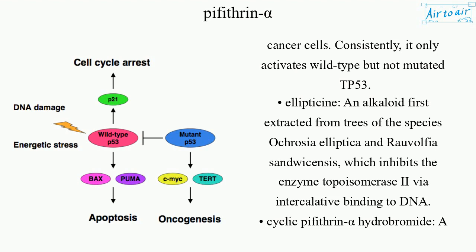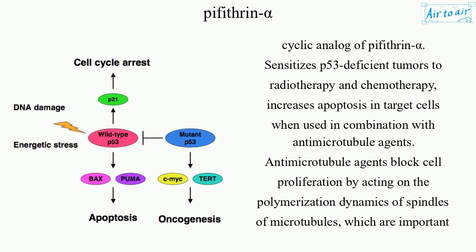Cyclic pifithrin-alpha hydrobromide, a cyclic analog of pifithrin-alpha, sensitizes p53 deficient tumors to radiotherapy and chemotherapy, increases apoptosis in target cells when used in combination with antimicrotubule agents.